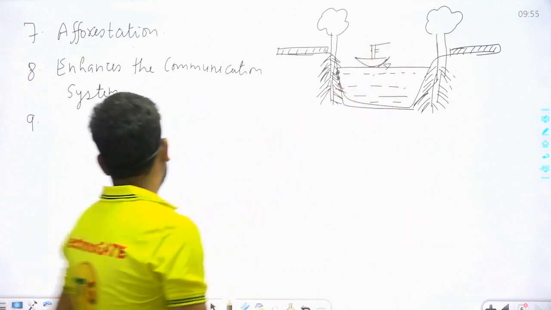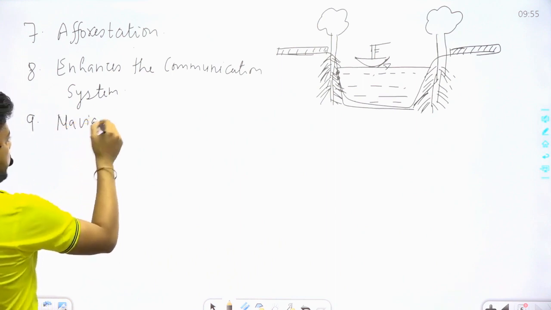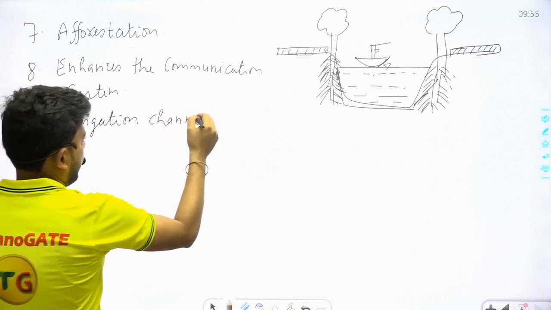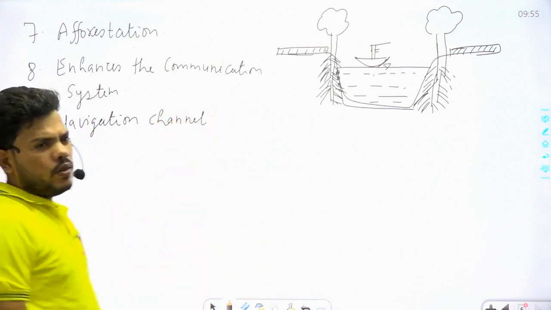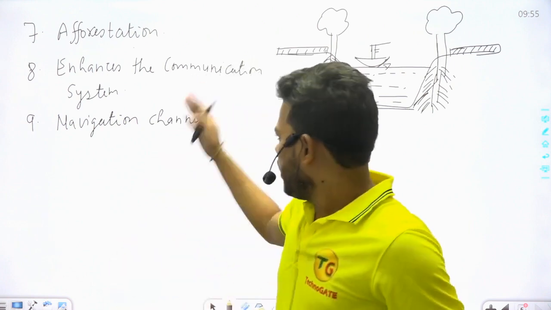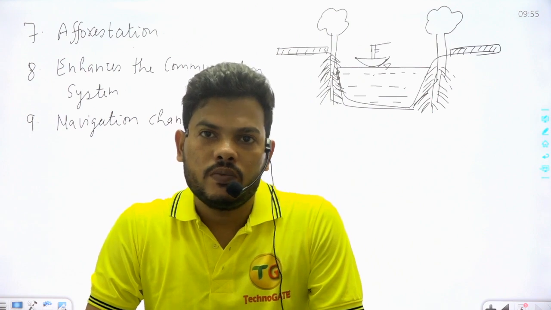So it also improves the navigation channel. All these points come under point nine. There are 9 points which come under the advantages of irrigation.